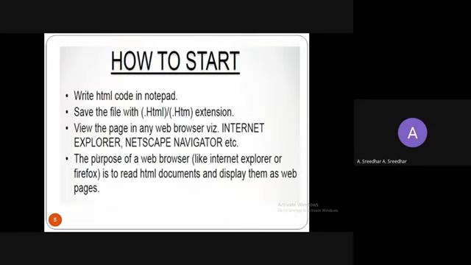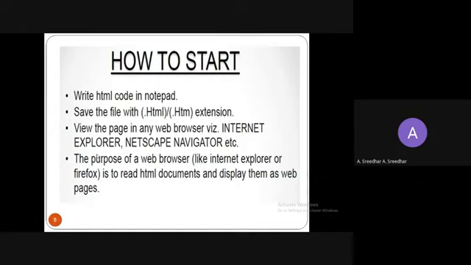Now let's start with HTML. How to develop a web page by using HTML? What are the prerequisites? What knowledge do we need to learn HTML? So let's start with HTML, right?